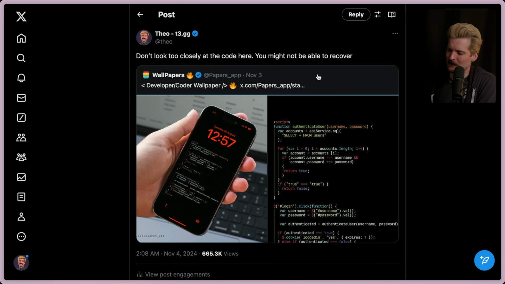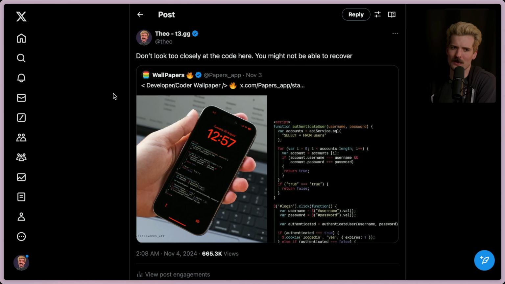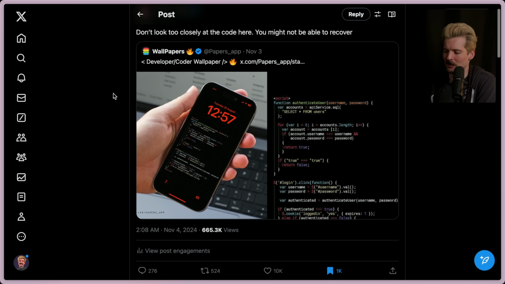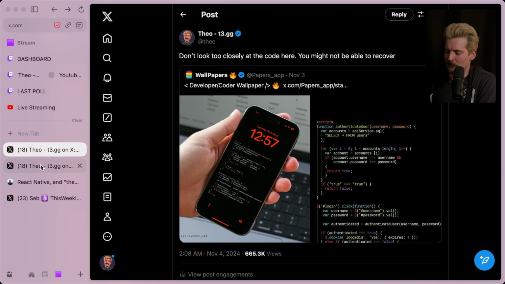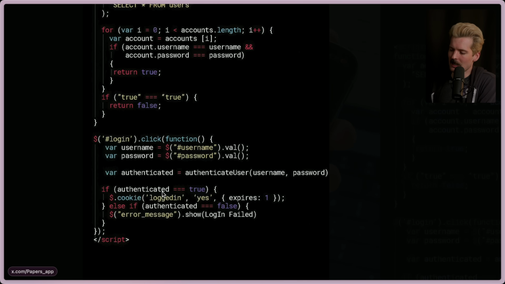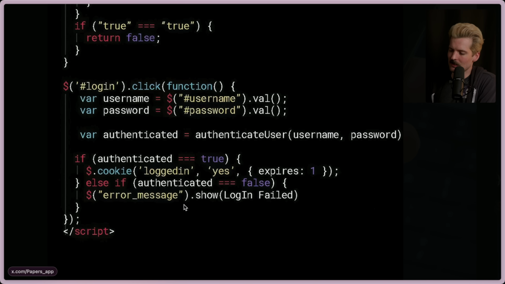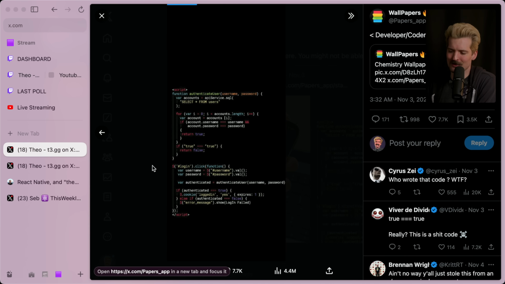As I mentioned before, I saw this because somebody posted it as a developer coder wallpaper. And then my researcher, Gabriel, quote tweeted it with some dunk on it. And I was like, oh God, this is terrible. And I did my own dunk that went relatively viral. But I kept thinking about it. I really wanted to understand where it came from, specifically because it's all syntactically correct, except for at the end here, this show login failed thing. That's not valid syntax, but everything else was.